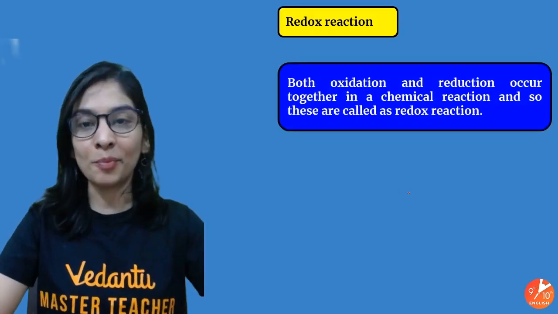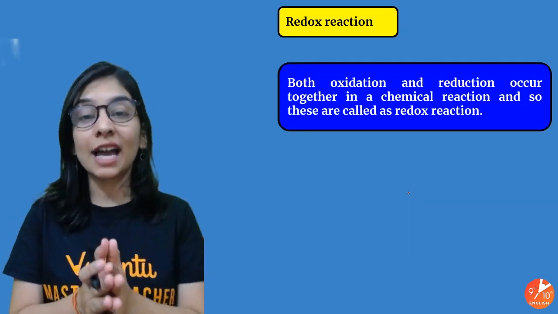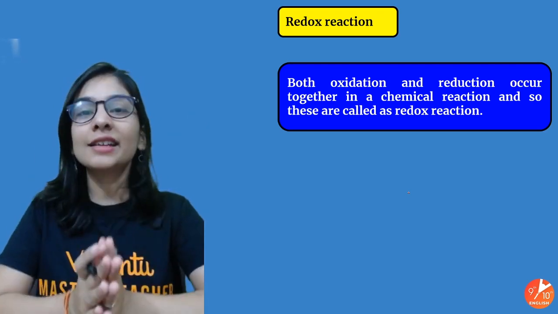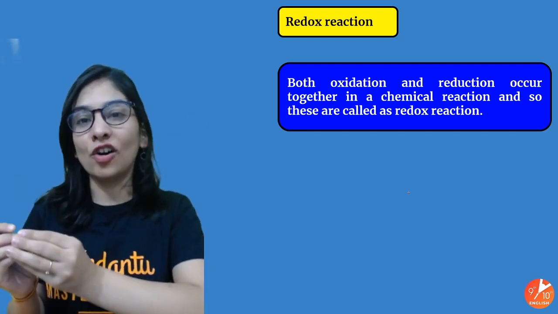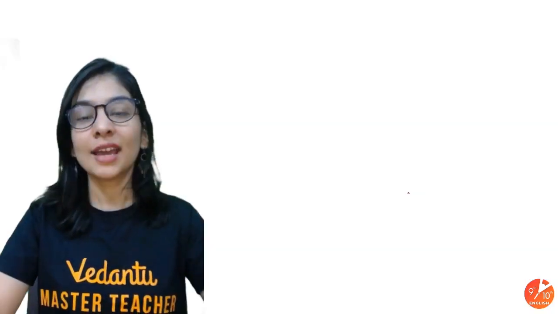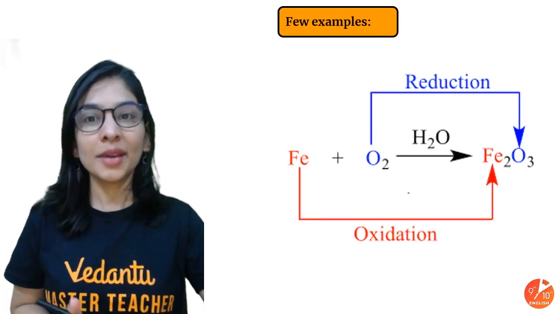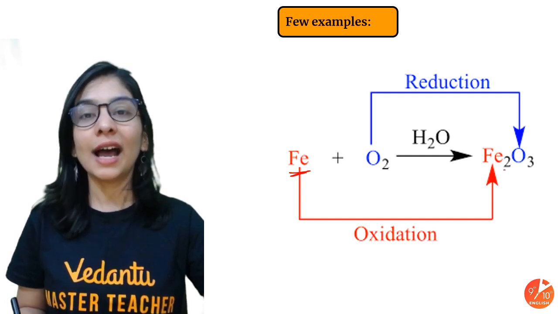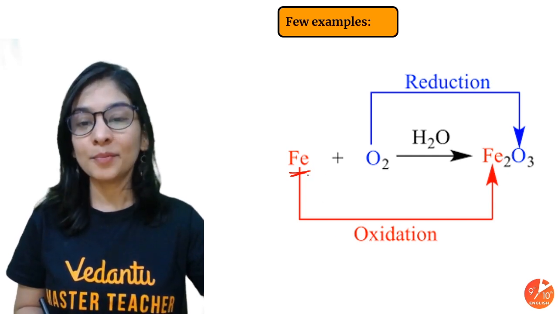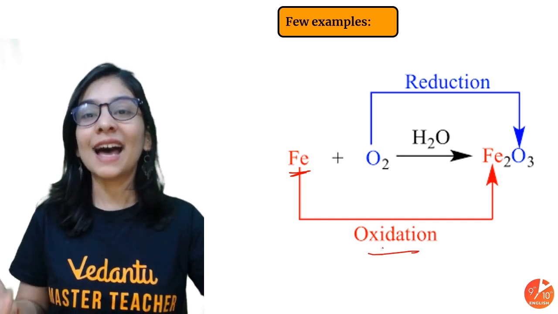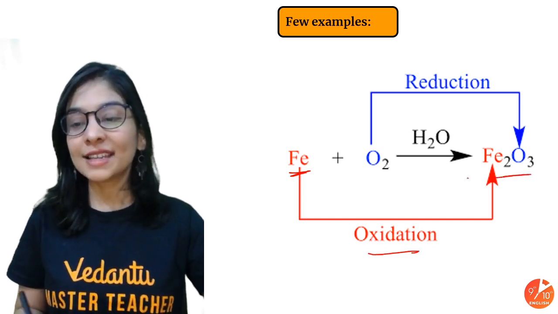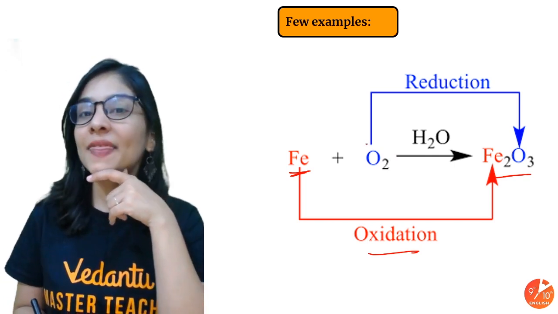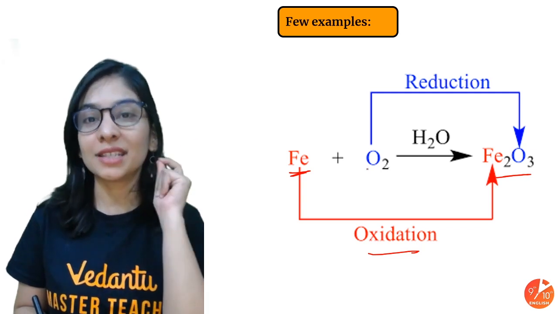Now redox must be properly cleared in your mind, that redox reaction is nothing but a combination of oxidation and reduction. A reaction where a substance is getting oxidized and the other is getting reduced. That's what your redox reaction is. So some example in front of you. Look at this. My iron with oxygen is giving iron oxide, and this is oxidation. My iron is getting oxidized because it's adding oxygen into it. My oxygen is getting reduced. In what sense, students? I can explain that in terms of electrons because that's a better method.